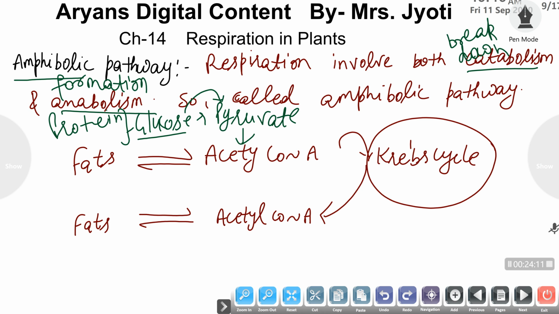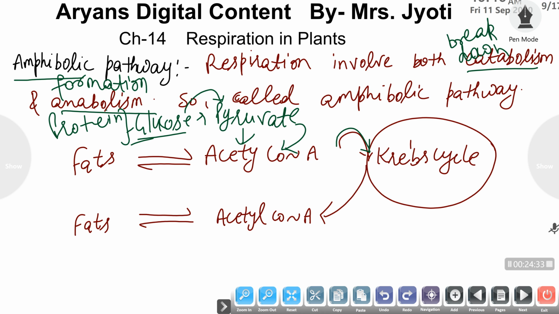Glucose is converted into pyruvate, and pyruvate to acetyl coenzyme A, so as to complete breakdown of the food substances absorbed in the form of glucose, and this acetyl coenzyme A enters the Krebs cycle for removal of carbon molecules and energy liberation.